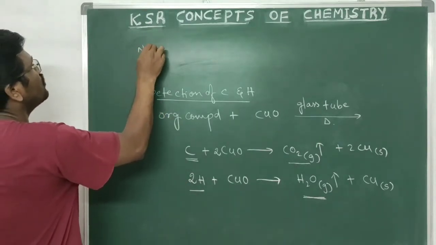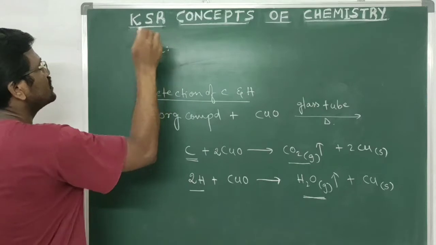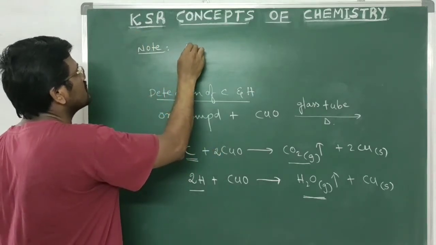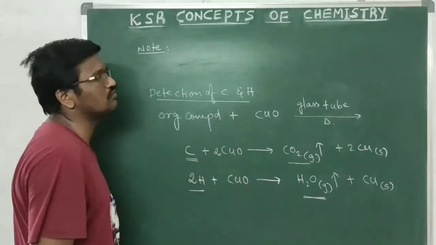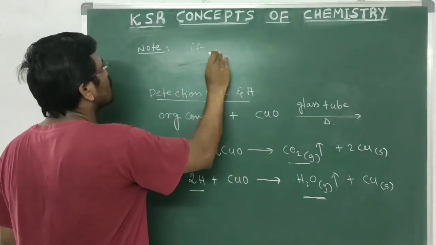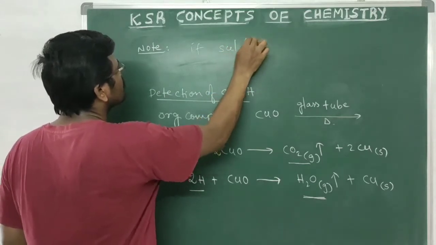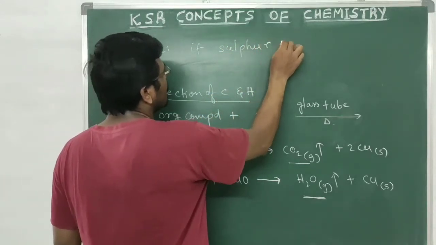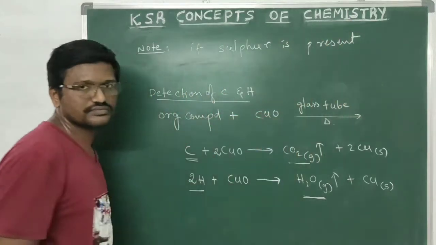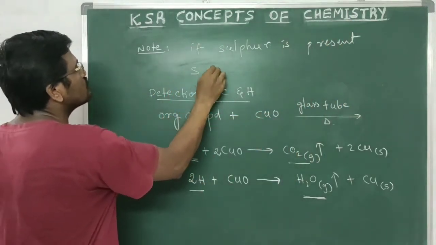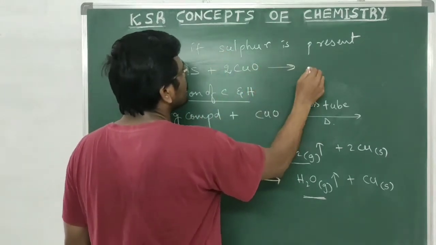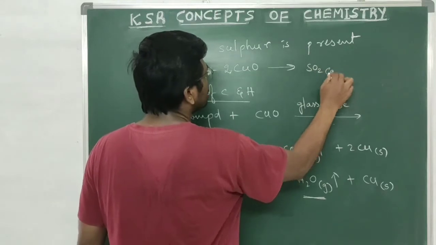Next, an important note: if sulfur is present in the given organic compound, the sulfur also reacts with cupric oxide, liberating sulfur dioxide gas.